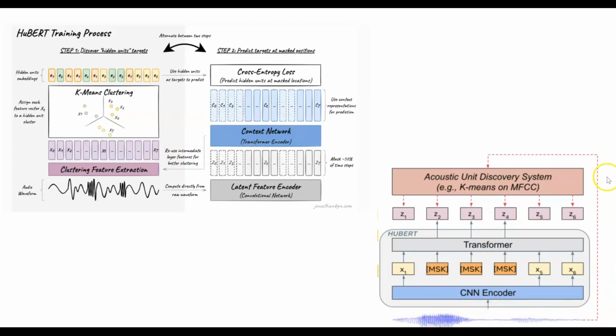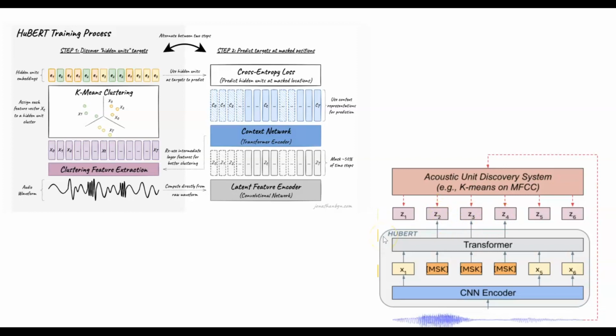So we have created these targets, and then the second step of the process is predicting the targets for the masked input. So here again, the input is the raw waveform. First, we find the latent features, which converts this raw waveform to discrete units, and then we intentionally mask some of the inputs, and then the goal is that we want the model, this transformer model, to learn to be able to predict the targets for the masked regions.